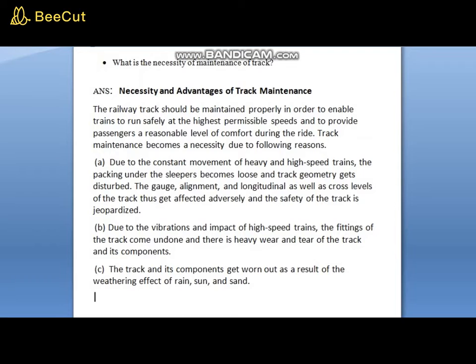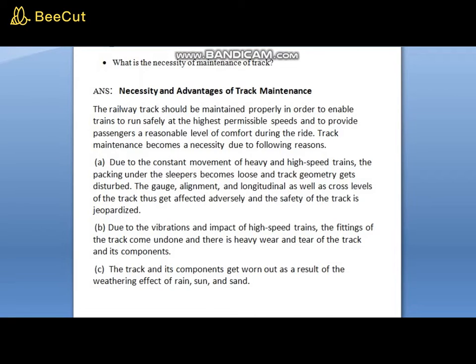Due to the vibrations and impact of high speed trains, the fittings of the track come undone and there is heavy wear and tear of the track and its components. The track and its components get worn out as a result of the weathering effect of rain, sun and sand. So this was all about the necessity of maintenance of track.